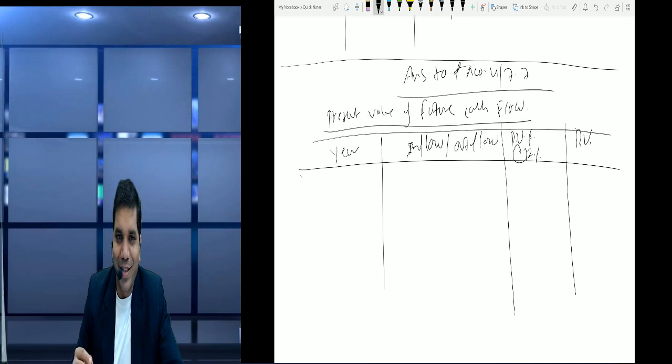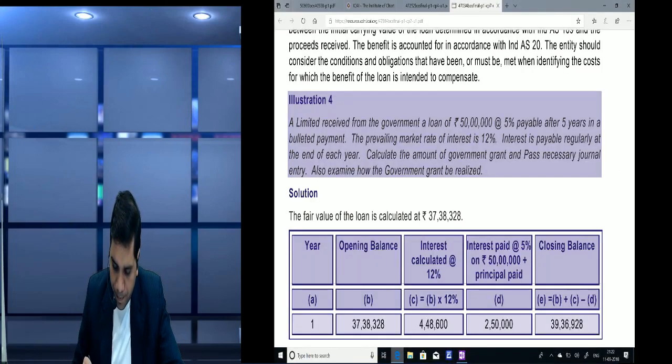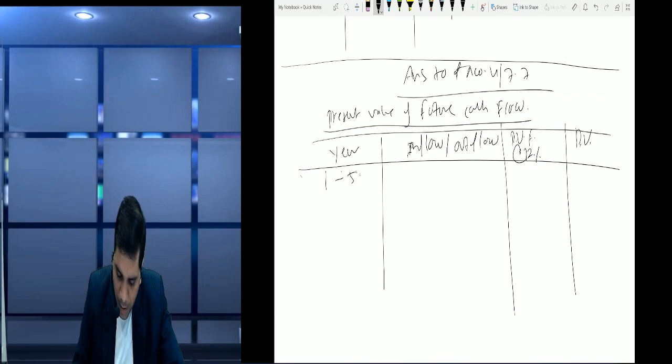So let's do first 1 to 5 years. For how many years, friends? The amount is payable after 5 years. So 1 to 5 years at the rate of 12%. How much interest do we receive?